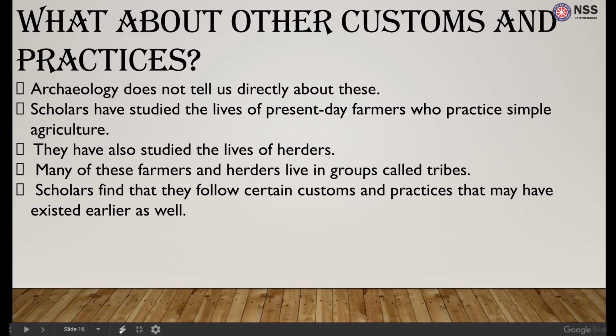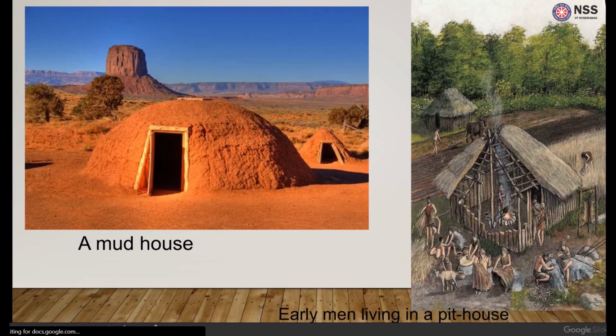Many different scholars and scientists have studied the lives of present-day farmers who practice simple agriculture, as in earlier days when there were fewer technological advancements. These scholars have also studied the lives of herders. Many of these farmers and herders live in groups called tribes. These tribes follow certain customs and practices which may have existed earlier as well.